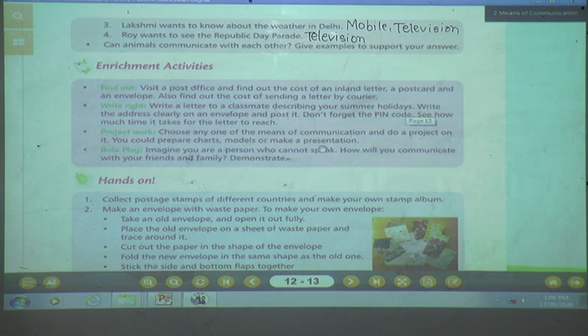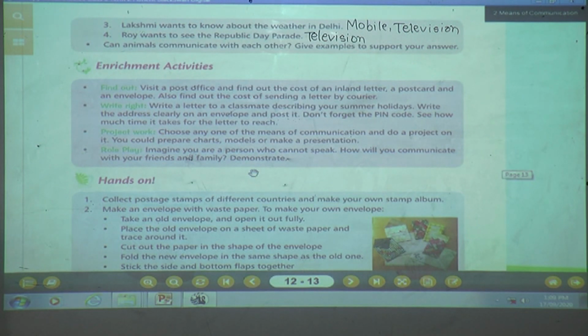Now next is what? Role play. Imagine you are a person who cannot speak. How will you communicate with your friends and family? Demonstrate. You can role play this activity at your home. Yes, children, you have to imagine yourself that you can't speak. Then how will you communicate with your friends and family? You are going to demonstrate with your family member.